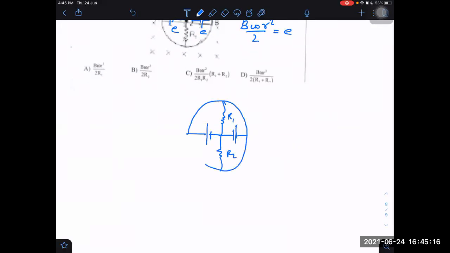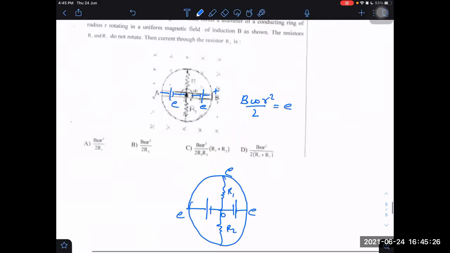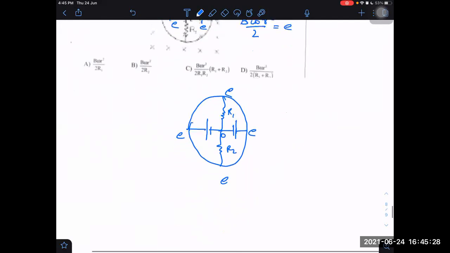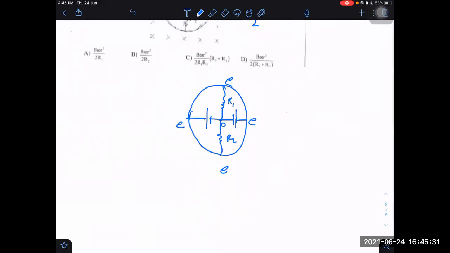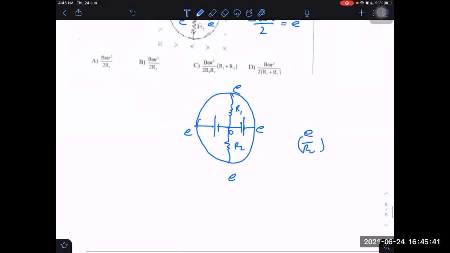Here E, here E, so the potential difference is the same. These are in parallel. What are they asking? Current through R2. Current through R2 will be E upon R2, since E is the potential difference across it.